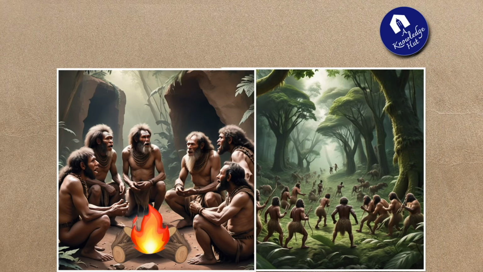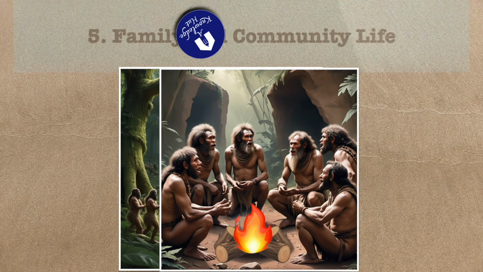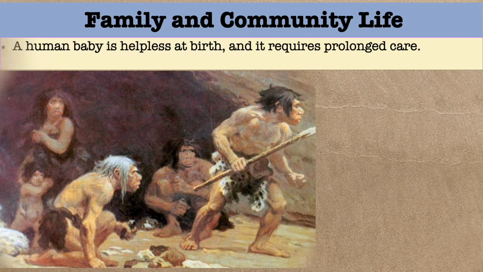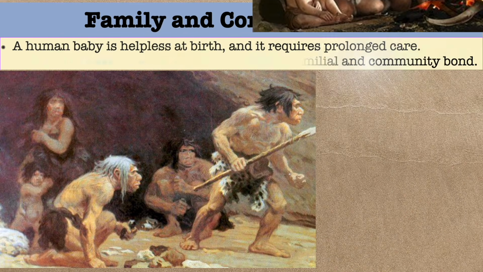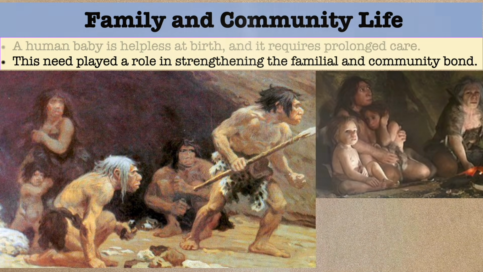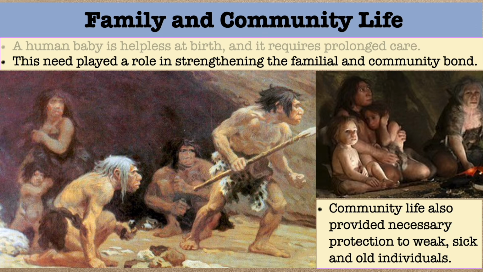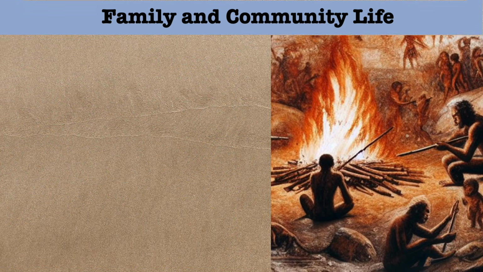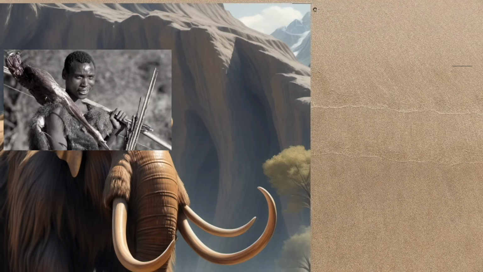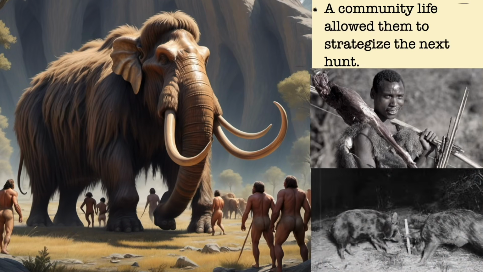Evolutionary adaptations were taking us towards a more stable life. Let's see what role our community living played in it. A human baby is helpless at birth and requires prolonged care. This need played a role in strengthening the familial and community bond. Community life also provided necessary protection to weak, sick, and old individuals. Ancient people discussed their daily matters, assembling around the fire. Community life allowed them to strategize the next hunt.